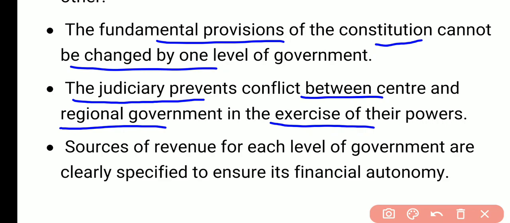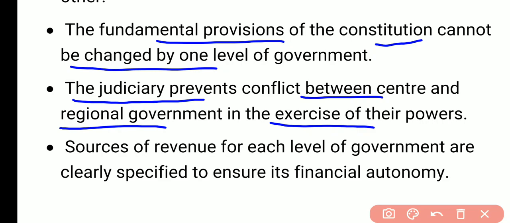First feature of federalism is that in federalism we have two or more than two levels of the government. Second feature, all the tiers of the government govern the same citizen. Third feature, the fundamental provisions in the constitution regarding the federalism cannot be changed by the single government alone. Fourth feature, we have in federalism the uniform judiciary system.